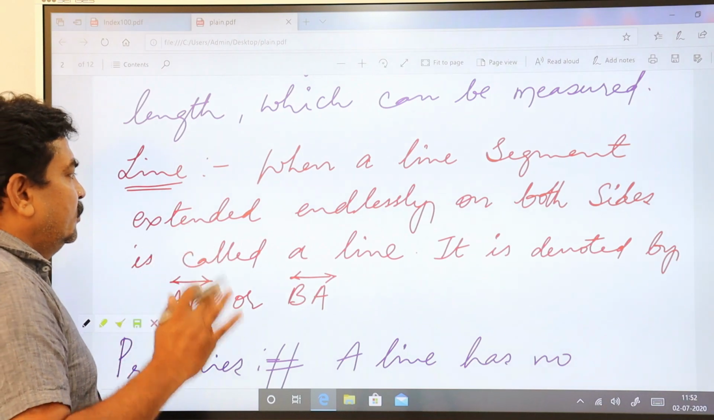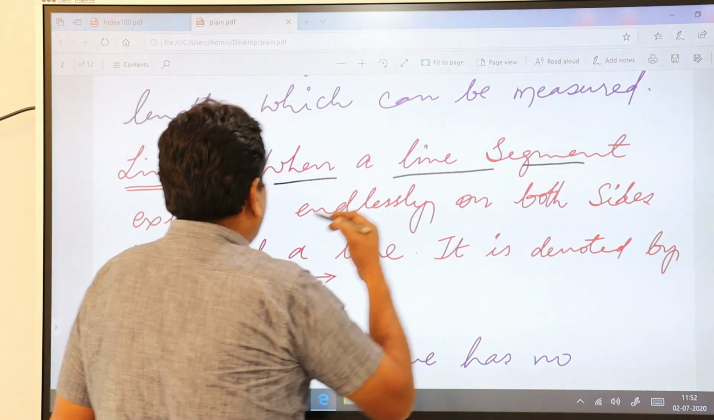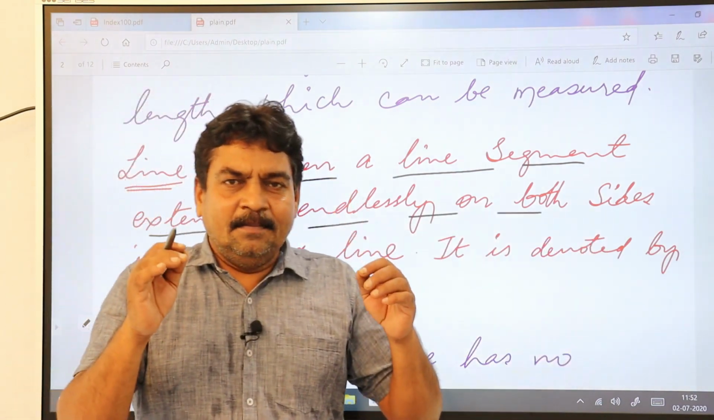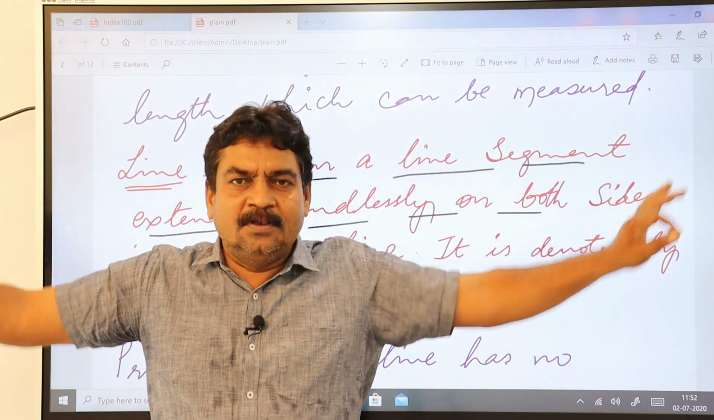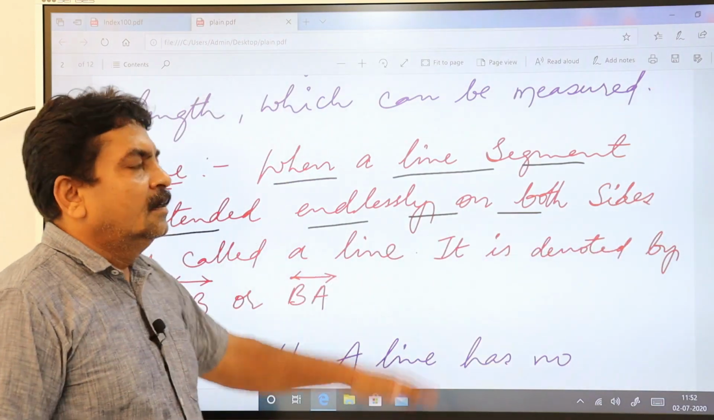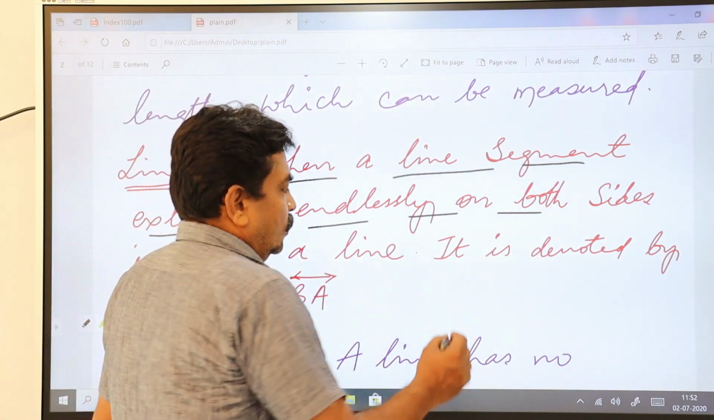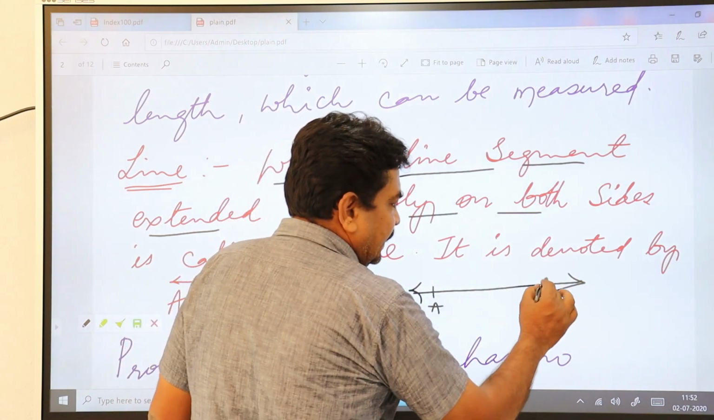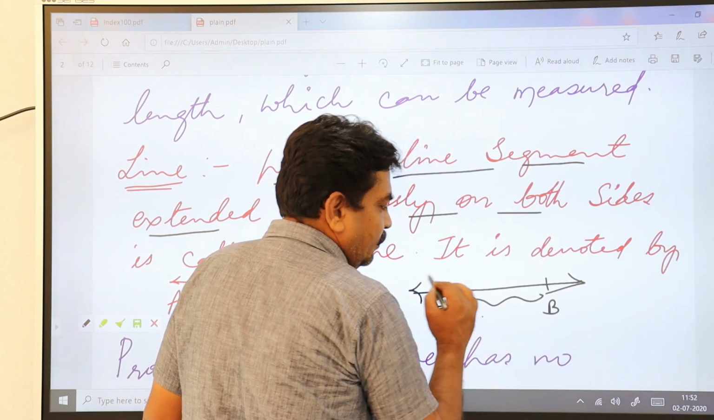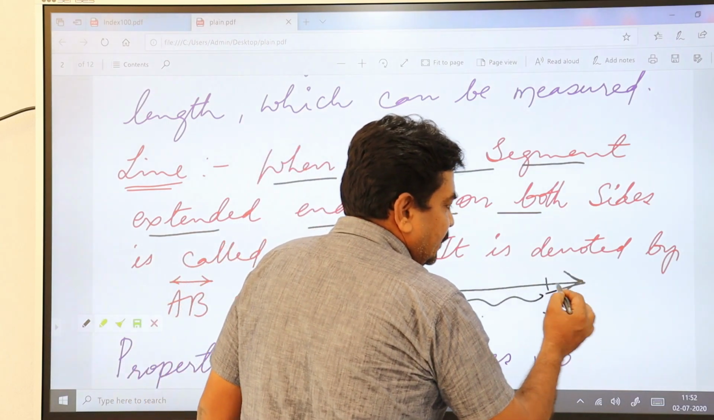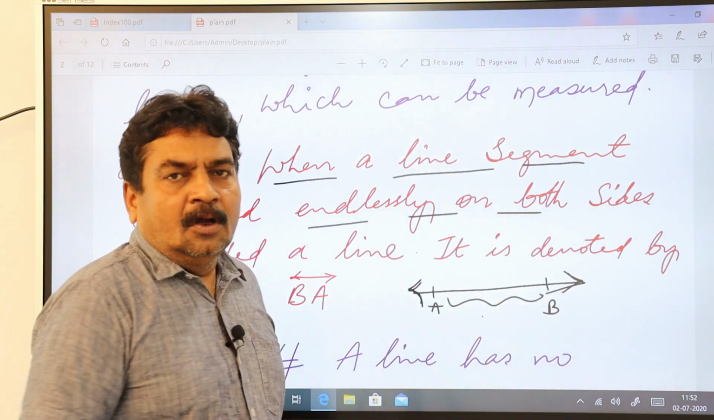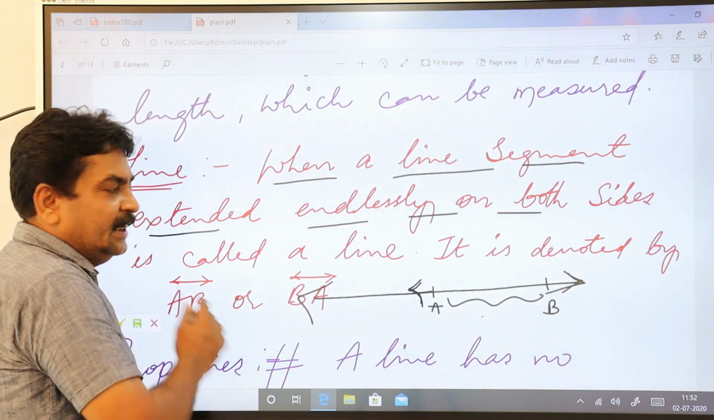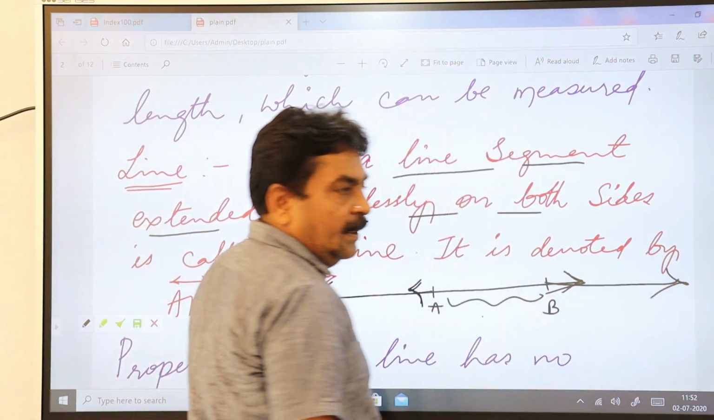So here I'll give you the definition. When a line segment is extended endlessly on both sides, it is called a line. So this is your line. This is your point A and this is your point B. This is your line segment. But this is your line, which is indicated with arrows on both sides, meaning it extends endlessly, in this direction as well as this direction.